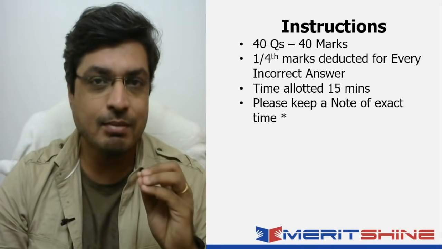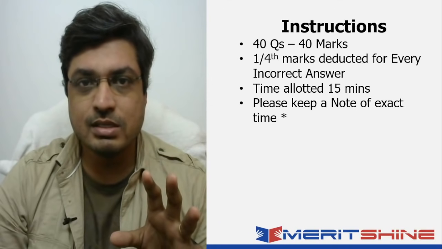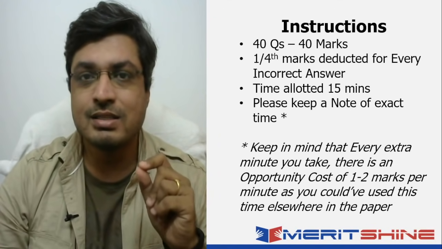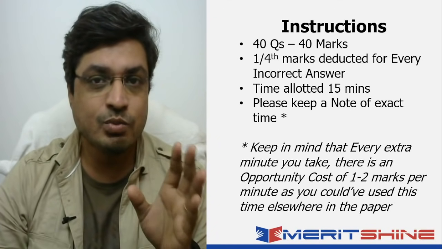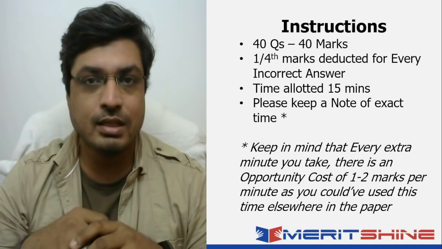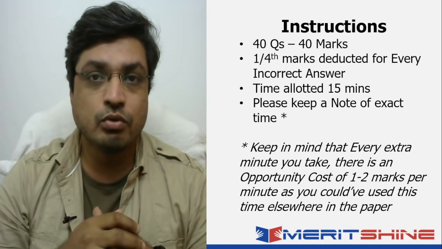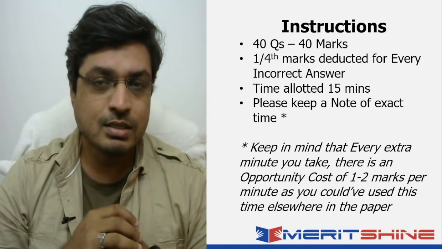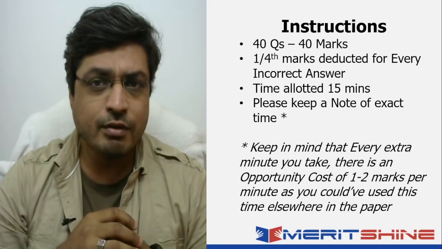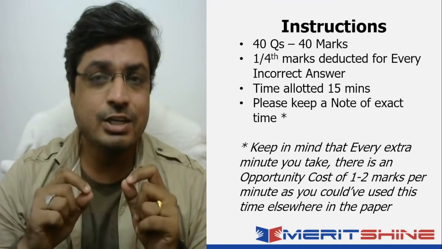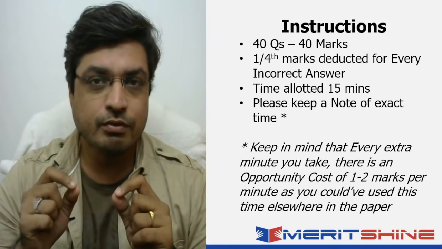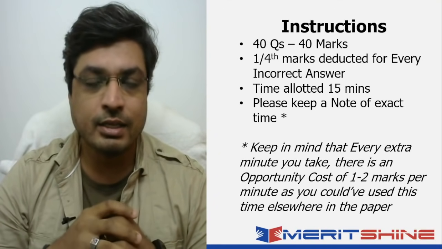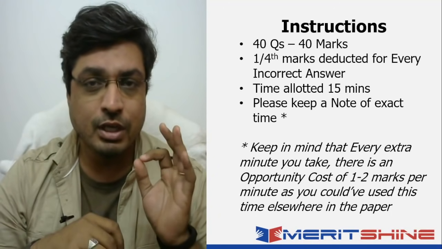You want to note the exact time that you spend, because every single additional minute that you're spending on this particular section comes at an opportunity cost, which means that this 1 minute could have actually been spent elsewhere in the exam, and that could also give you good return on marks, right? So the idea is very simple. Look at the ROM, return on marks, in terms of the time invested. Every single minute that you're spending on this section needs to add value. If it's not adding value, and there is anywhere else in the exam that this extra 1 or 2 minutes can add value, please go and spend that extra 1 or 2 minutes over there, right? Which is why I'm asking you to keep an exact note of time.